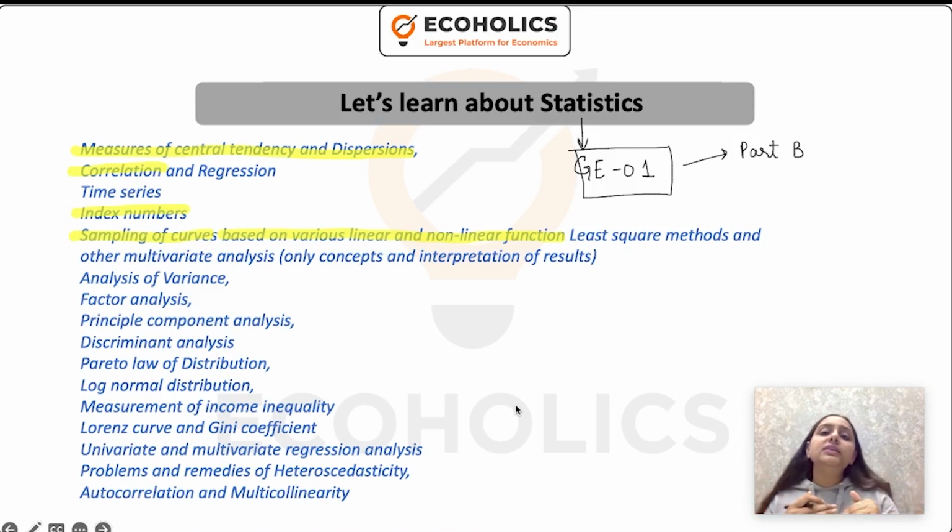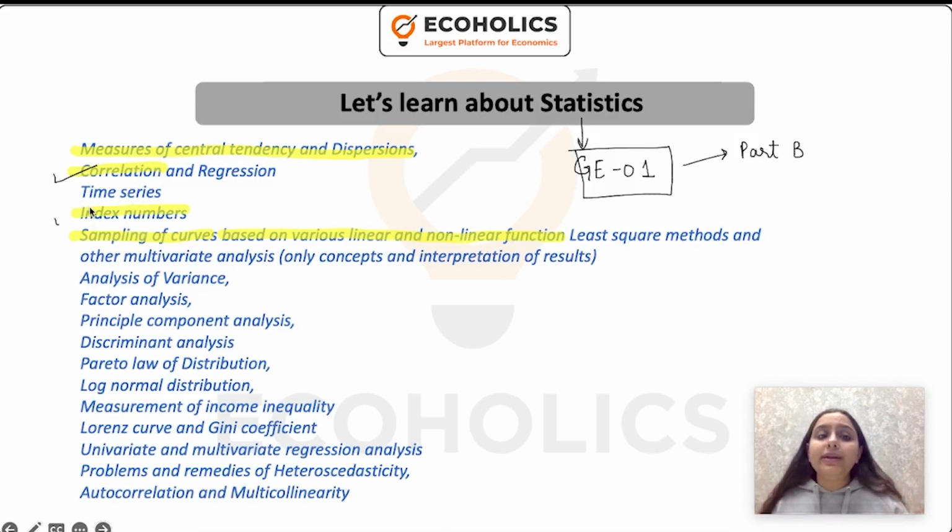So when you're studying these topics, you need to be very clear about their applications. Correlation is an important topic. Correlation used to get direct questions on this topic in the paper. Now we are seeing fewer questions on correlation, but correlation is very important. In this, you should know how to calculate the correlation coefficient, you should know the properties and all of that stuff. That is even required in regression.